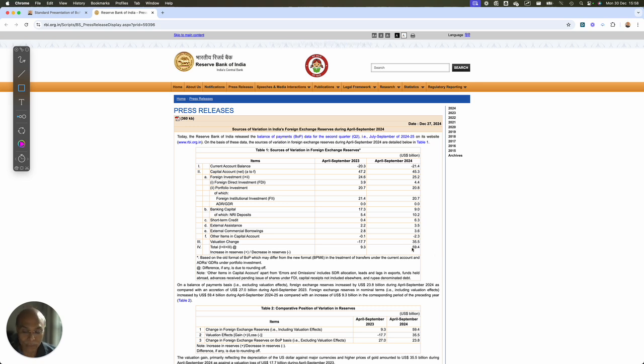Now, that's why I wanted to give you this insight. What is this valuation change? This valuation change is the change of value of gold and other foreign currency assets we are holding in terms of dollar, because everything we are doing is in US dollars, right? So there has been a positive change of value of our assets, which includes monetary gold, and that adds up to this $59.45 billion.